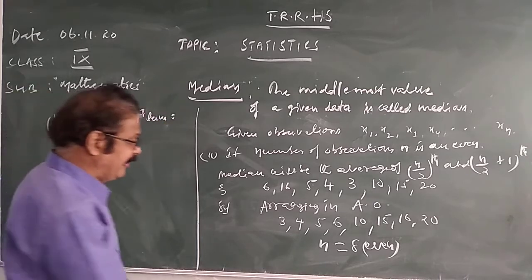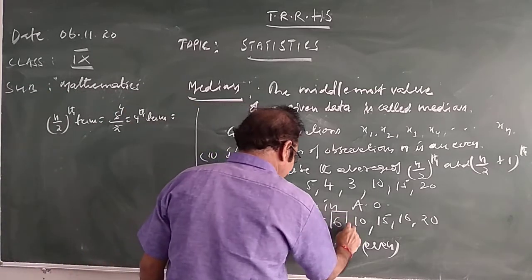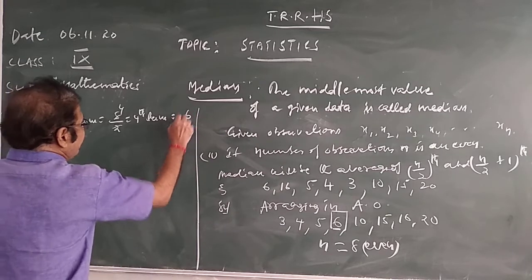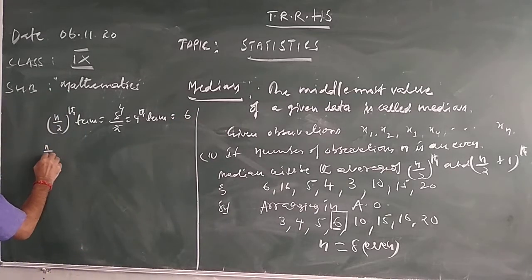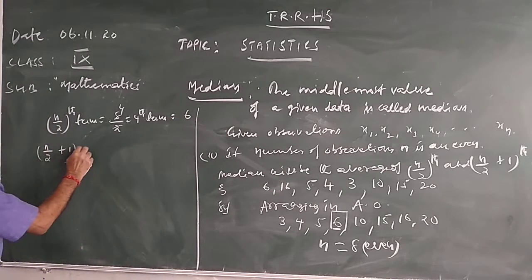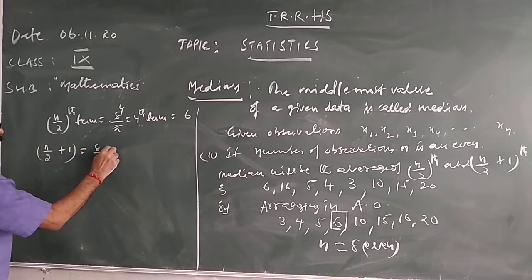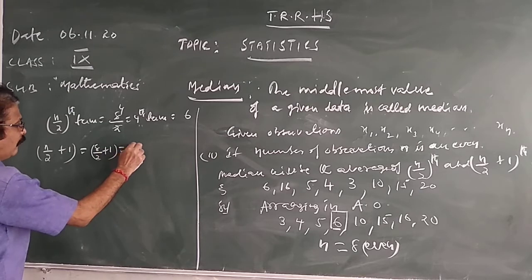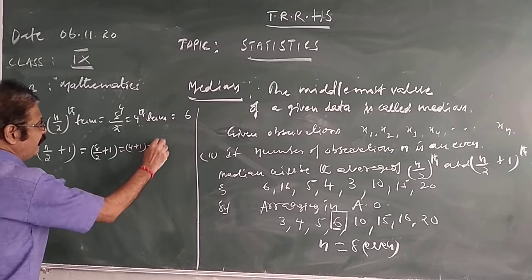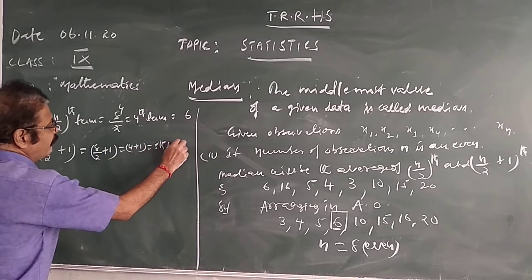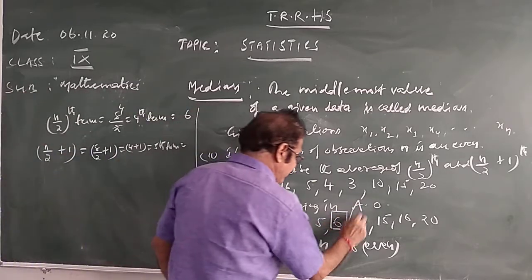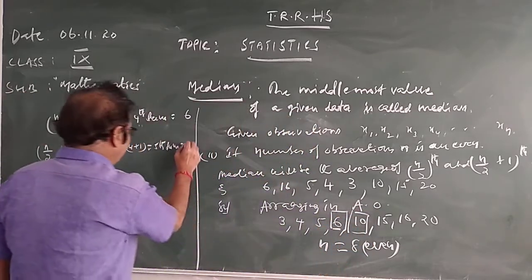Fourth term is equal to what here? Fourth term is 6. Next, n by 2 plus 1. n by 2, how much did we get? 4. n by 2 is 4, plus 1, that is equal to the fifth term. Fifth term is equal to what? 10. Fifth term is equal to 10.